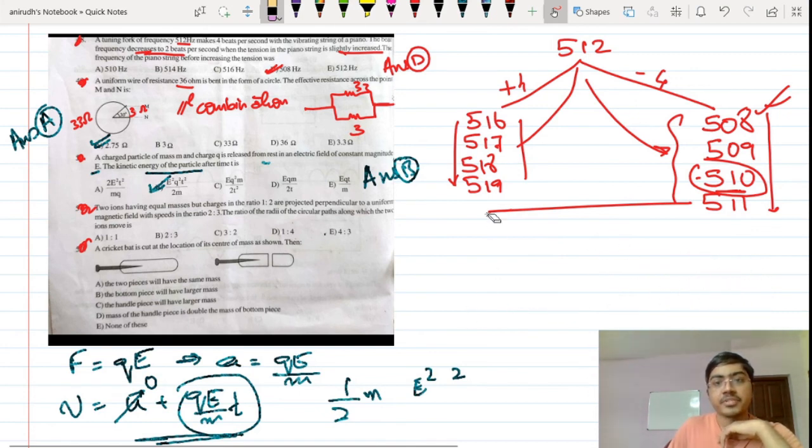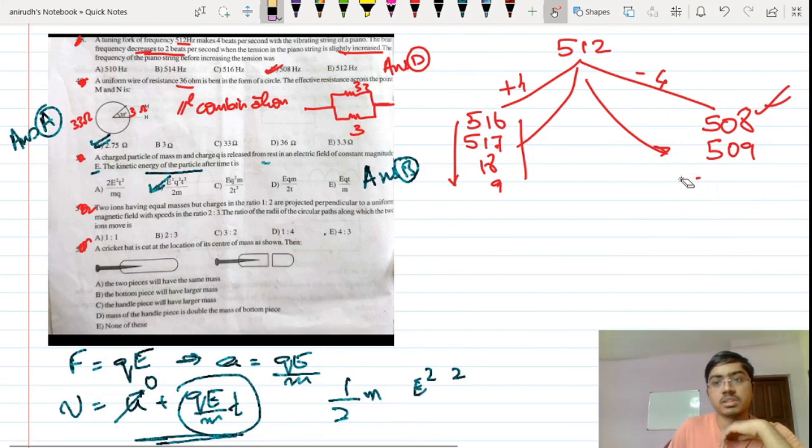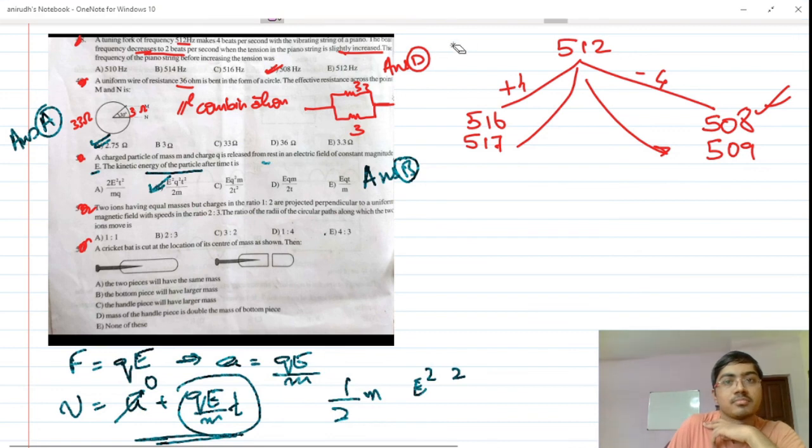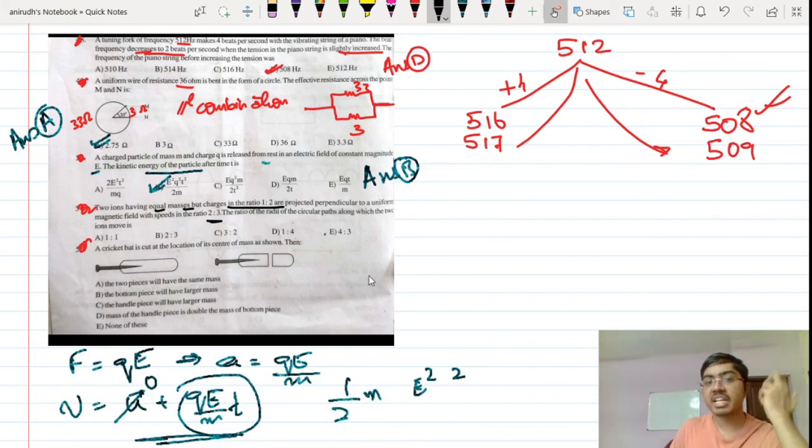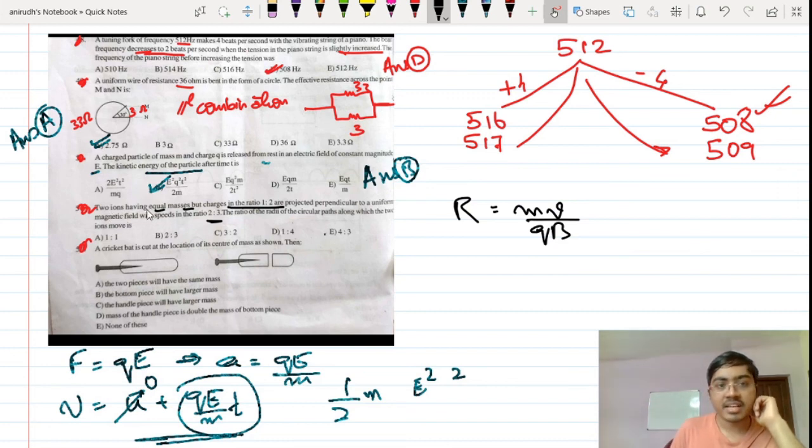So what am I left with now? So I just cleared the clutter over here. Now let's see this question. Listen to this, guys. Two ions having equal masses but charges in the ratio of 1:2 are projected perpendicular to a uniform magnetic field with speeds of this much and this much. Ratio of radii. So what is the radius here? mv by qB, right?